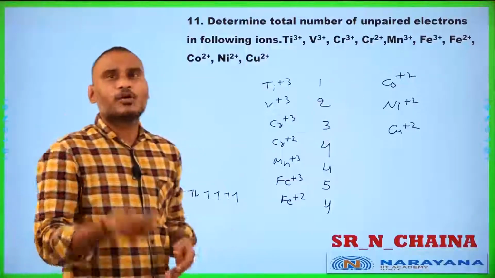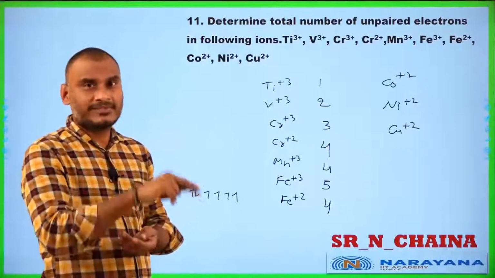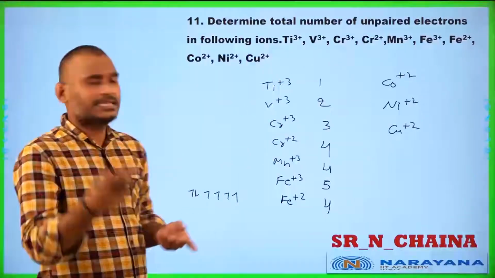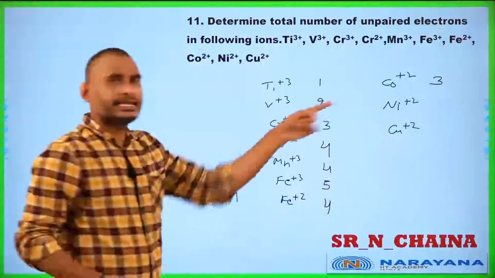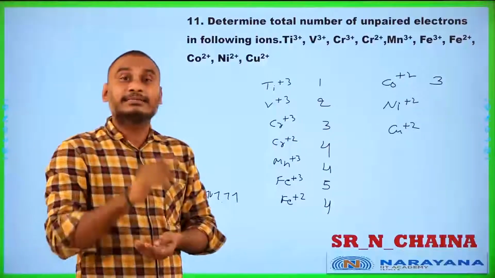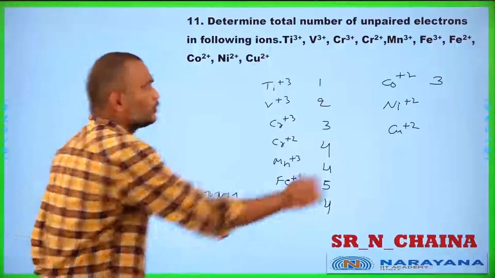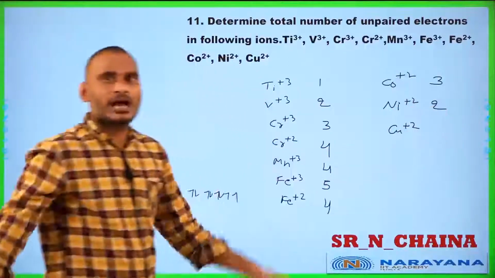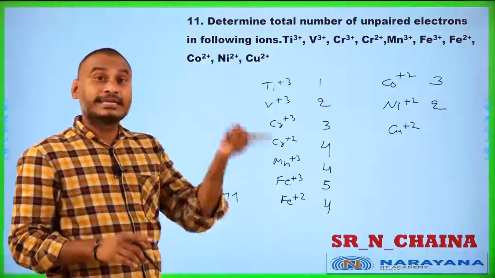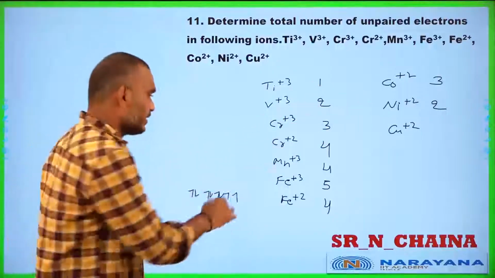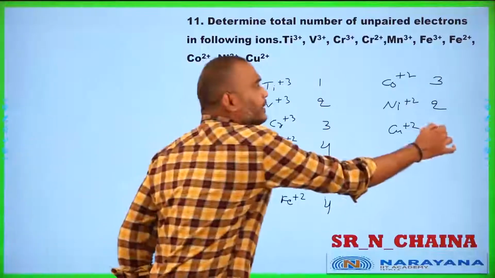You see cobalt. Cobalt has atomic number 27. 3d7 4s2. 2 electrons are gone, 3d7, that is 3 unpaired electrons. Nickel is 28. 3d8 4s2. 2 electrons are gone, 3d8, 2 unpaired electrons are present. Copper plus 2, that is copper 3d10 4s1, 2 electrons are coming out, that is 3d9 4s0, that is equal to 1 unpaired electron.